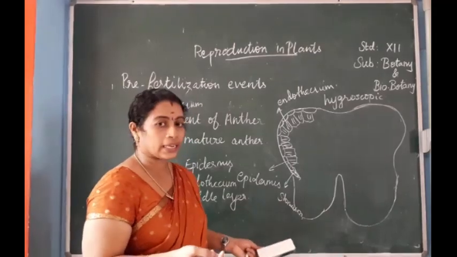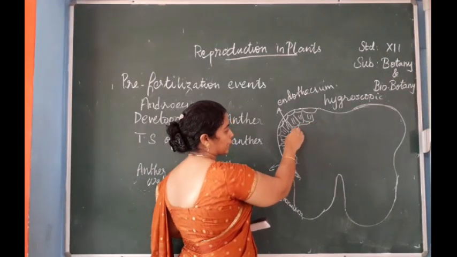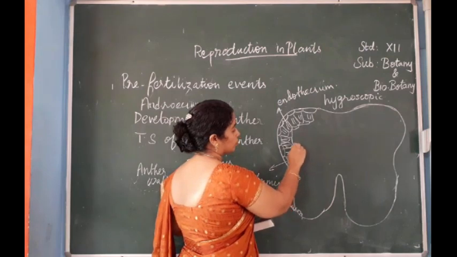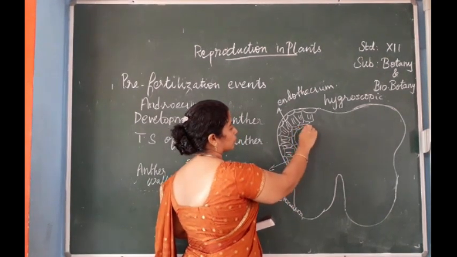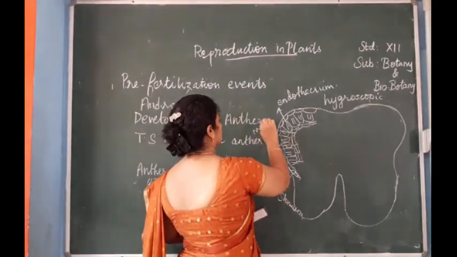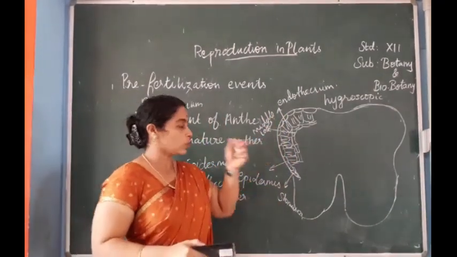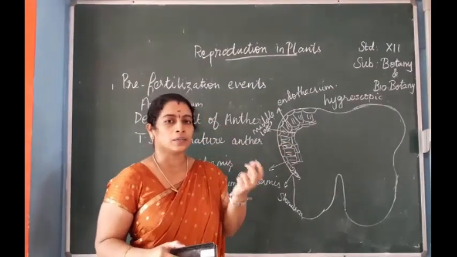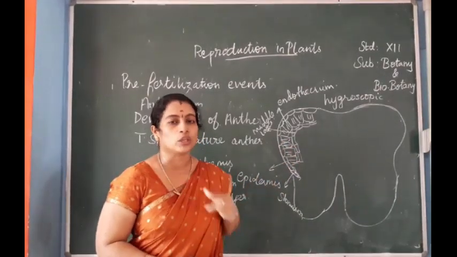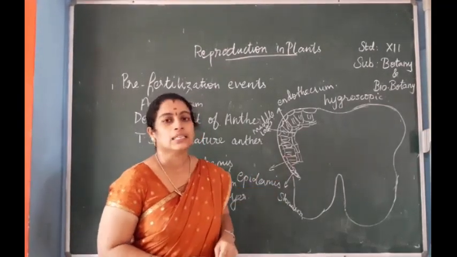The next layer is the middle layer. It is made up of 1 or 2 layers of parenchyma cells. When the anther matures, the middle layer will be crushed off. So the next layer is tapetum.